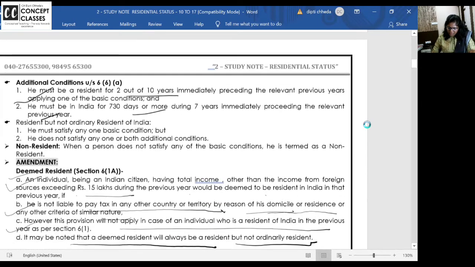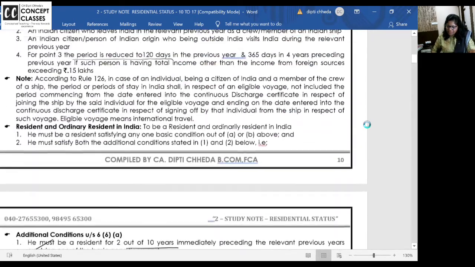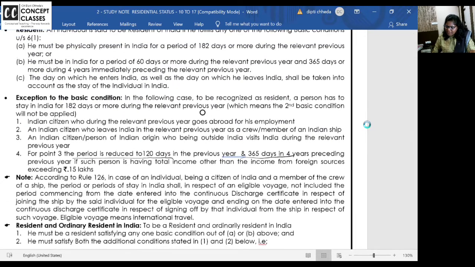120 days से more if you are in India. Okay, 120 days से ज़्यादा अगर आप इंडिया में हैं and 365 days in the 4 previous years. And if you have income above 15 lakhs, and if you stay in India for 120 days and 181 days, you will be resident. Otherwise, 182 days routine, in 182 days check the additional conditions. Between 120 and 182 days you have to stay in India for more than 120 days, 365 days. And in the preceding 4 years,